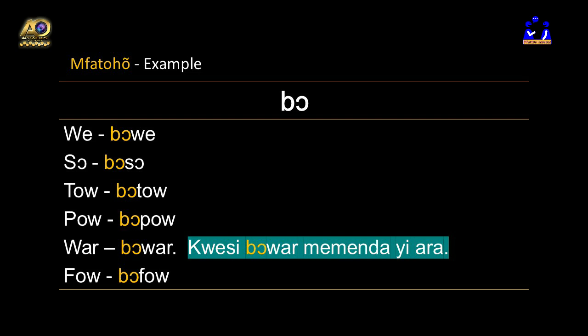Now, in this sentence, Kwesi's name is mentioned, a specific name is mentioned. So there is no pronoun. But still, bo is in the middle of a noun and the verb. So bowar appears there, which means Kwesi will marry just this Saturday.